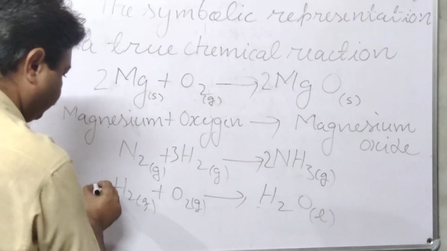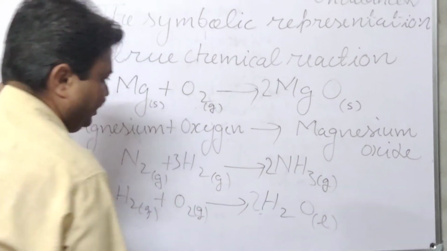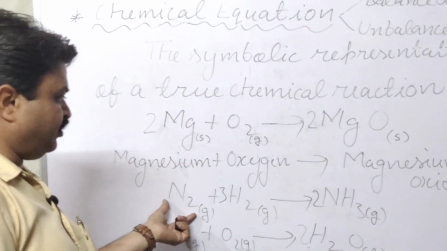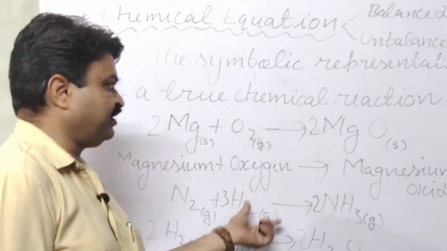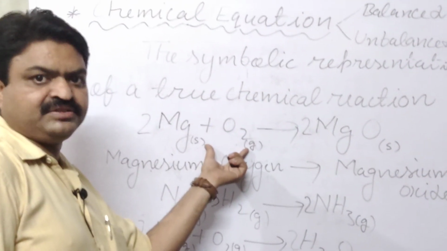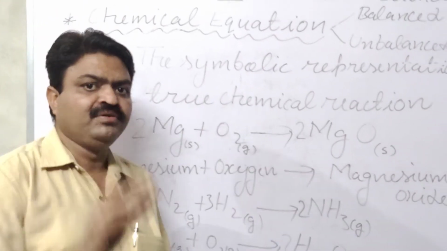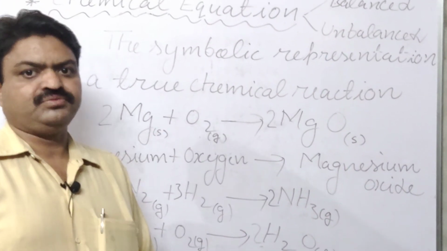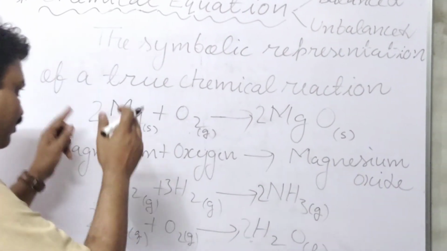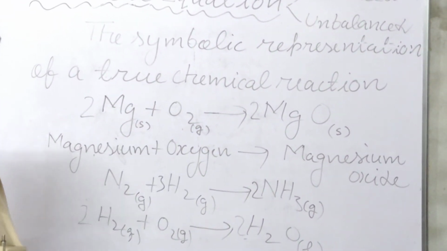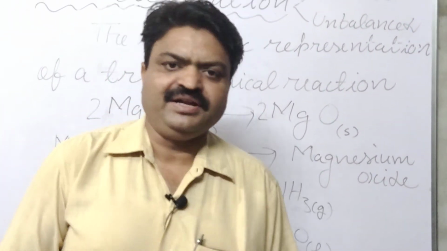Like here, now it is balanced. In this ammonia case, it is also a balanced chemical equation. This is also a balanced chemical equation. So we should balance the chemical equation to follow the law of conservation of mass, students. Now, how can we balance them? That we will discuss in our next class.